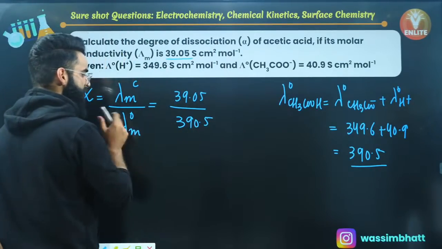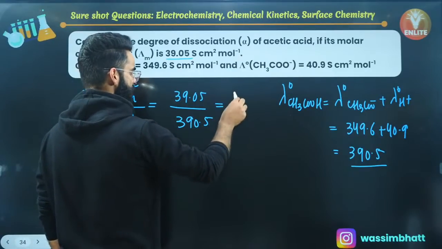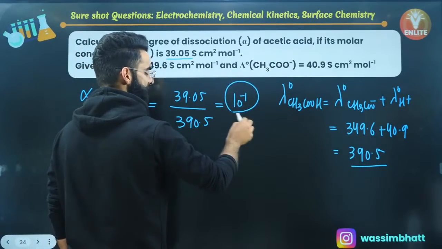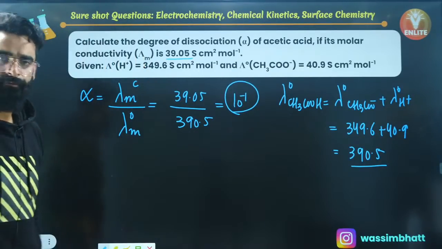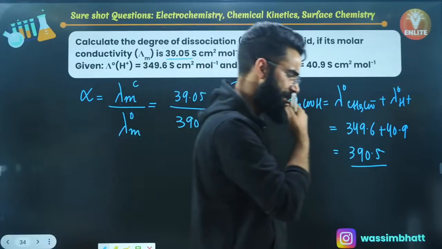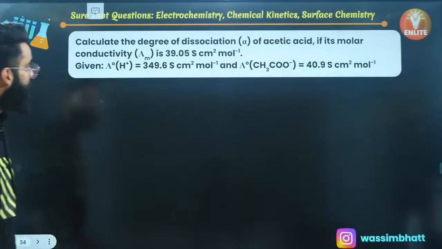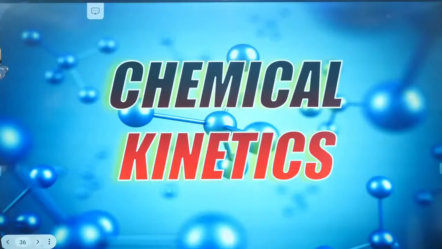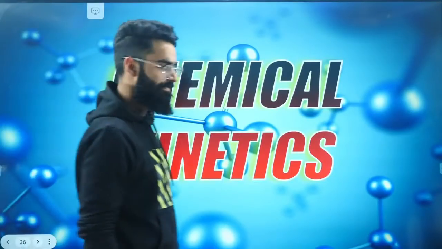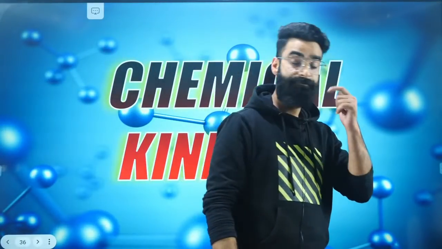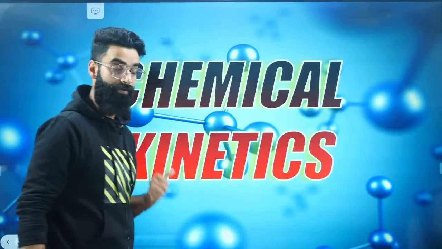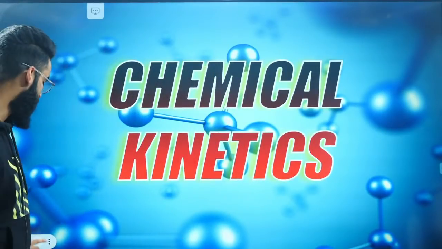Since lambda naught m you calculated is 390.5, the overall value comes out to be 10 raised to the power minus 1. This is the alpha, which I was supposed to calculate, 0.1. I'm sure you can easily solve this sort of question again. Right, people? This was again a very, very simple question, which is clear. So these were the most expected questions from the chapter Electrochemistry. Now let's move on to the questions of chemical kinetics.